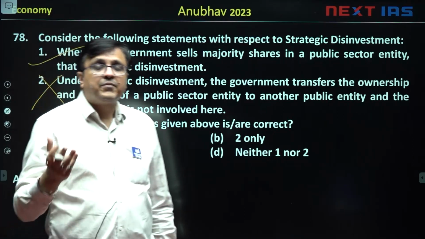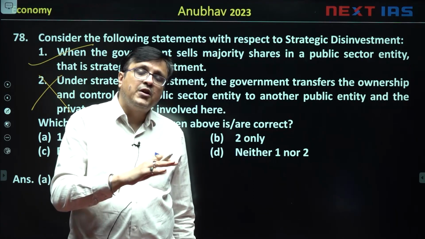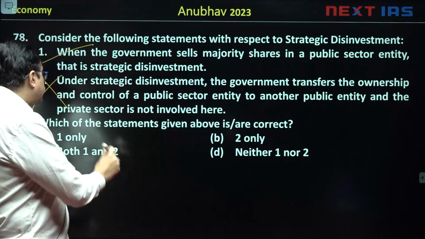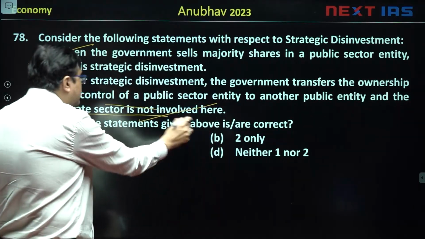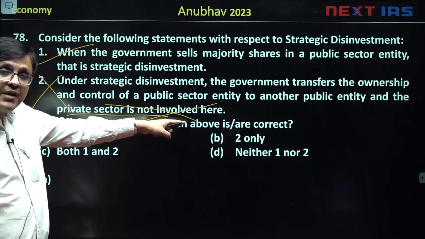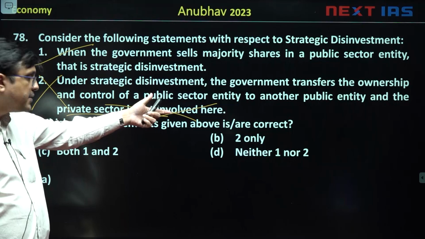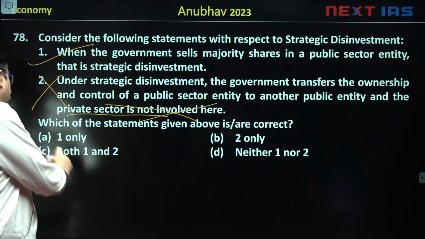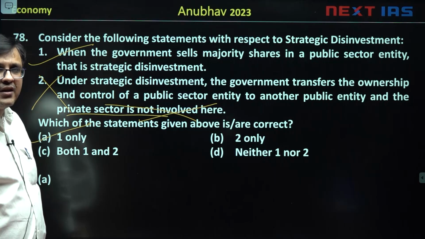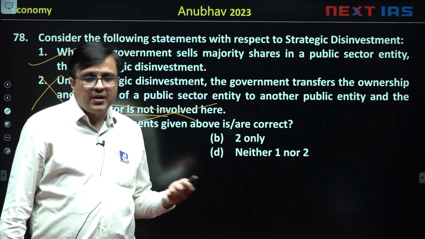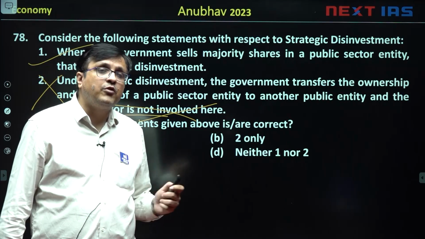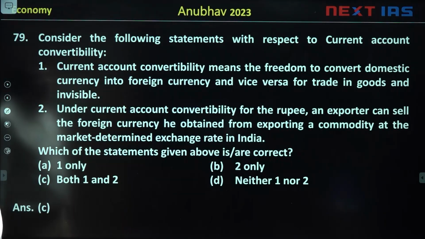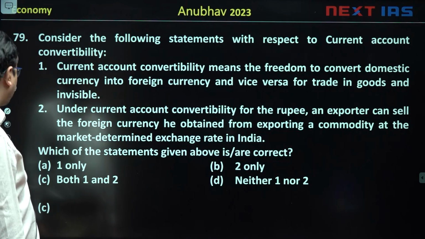Strategic disinvestment means government can shift the share and then sell itself to only a public sector or only a private sector. So the statement says it does not involve private sector. ये बात इसको गलत बता देती है. अगर यहाँ both private and public sector होता तो true हो जाता ये statement. So only first statement is correct. Question says which of the given above are correct. So the option you will choose will be A, one only. That it is about selling government share in a majority stake, but it doesn't mean it cannot involve private sector. The next question we see is consider the following statement with respect to current account convertibility.